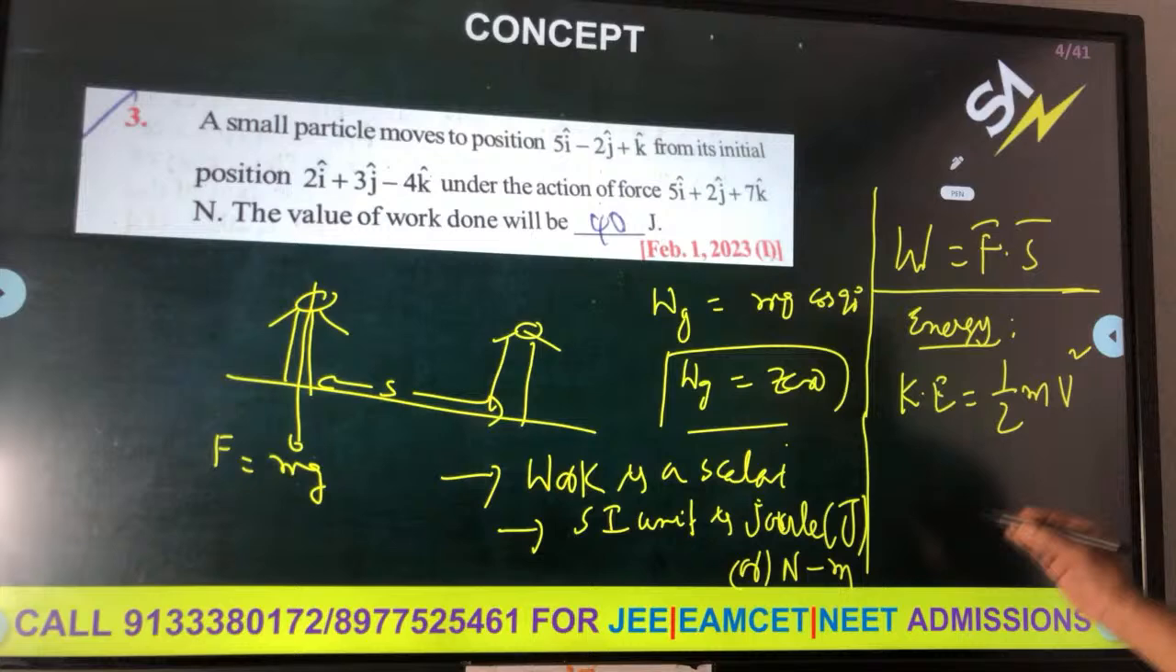Kinetic energy is P square by 2m. Momentum is the same for both bodies, so P is constant. Kinetic energy is inversely proportional to mass, provided momentum is constant. Therefore, for the ratio of masses, K1 by K2 is equal to M2 by M1.